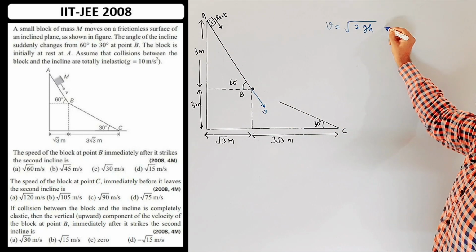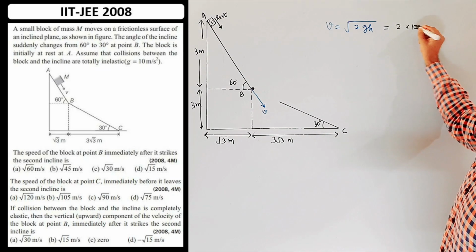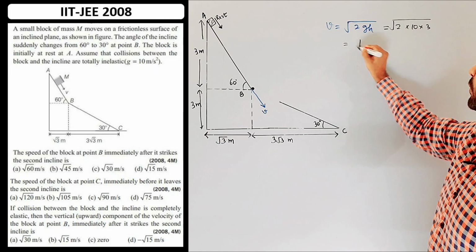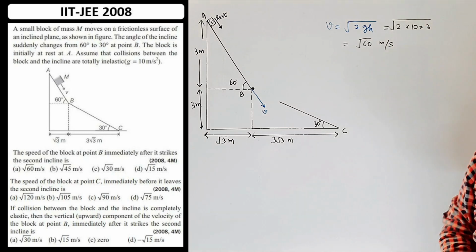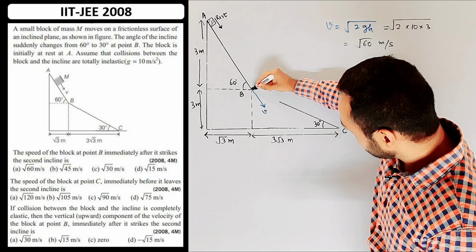So that would be square root of 2 into 10 into 3, so that is root 60 meter per second. And now I am drawing the second inclined plane here.